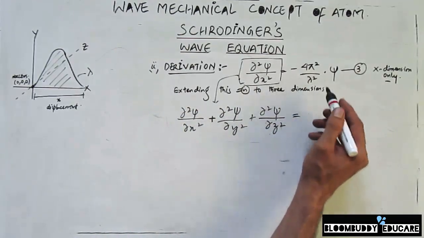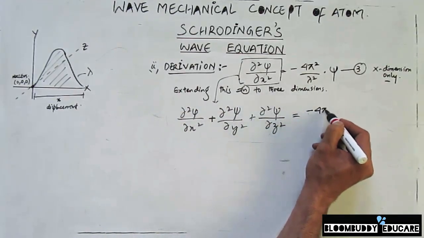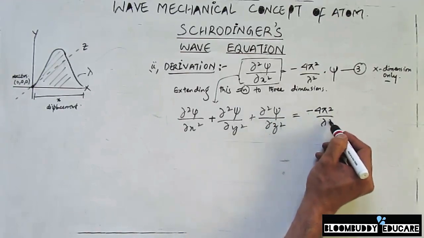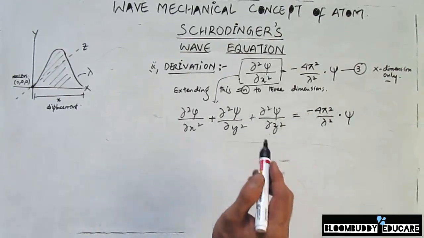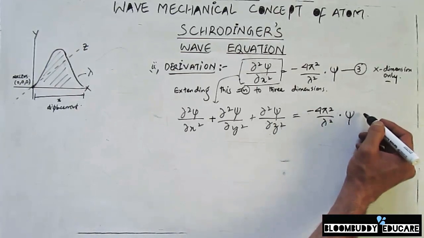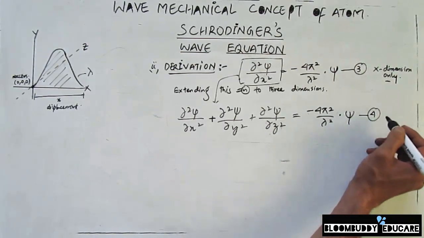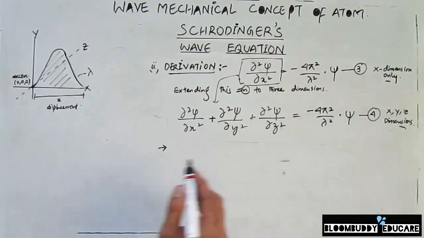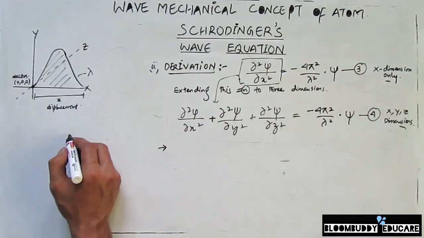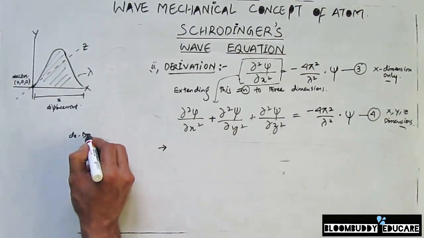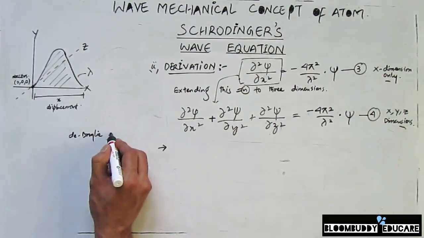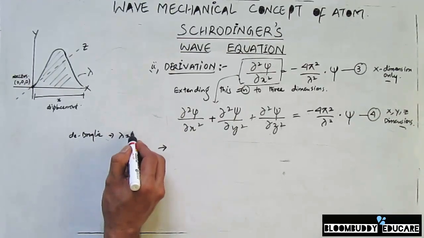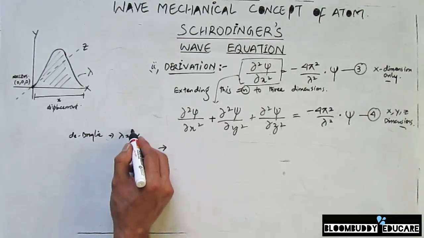And then on the right hand side we have 4 pi square by lambda square. So this is the same equation. The only difference is that this equation is in x, y, z dimensions. Again, from de Broglie's law, we know that lambda is always equal to h by mv.